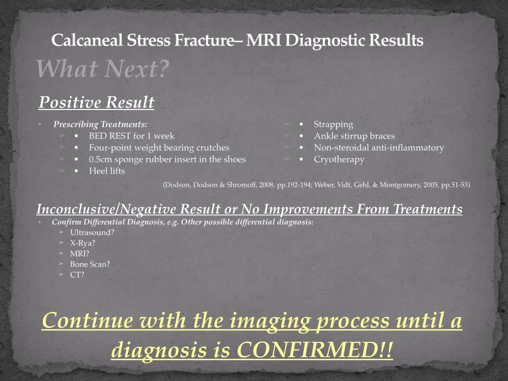So what's next if the results do come back positive for calcaneal stress fracture? Once we know the cause of pain, we can then start prescribing treatments for the cause. Firstly, you would ask the patient to rest for a minimum of 1 week in bed. Duration of rest depends on the extent of the fracture. Then you would impose methods to offload the pressure from the fractured calcaneus. We can do this by having the patient walk with 4-point weight bearing crutches, or putting 0.5 cm sponge rubber under the calcaneus inside the shoe, heel lifts, strapping, or even ankle stirrup braces.